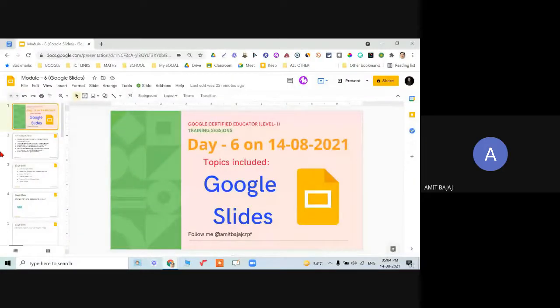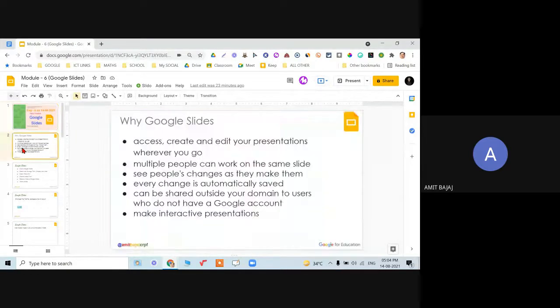There is no comparison between Google Slides versus Microsoft presentation, but they have their unique features. The best feature which I like about Google Slides, that we are going to explore today, but one common feature throughout all the Google apps is you can share those apps, you can collaborate together in an online manner, and everything is on your cloud. That is one important feature which is very beautiful about all the Google apps. So let's start with Google Slides.